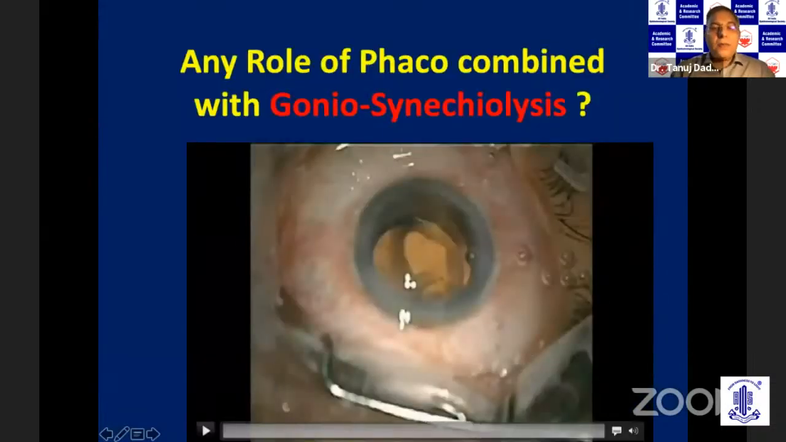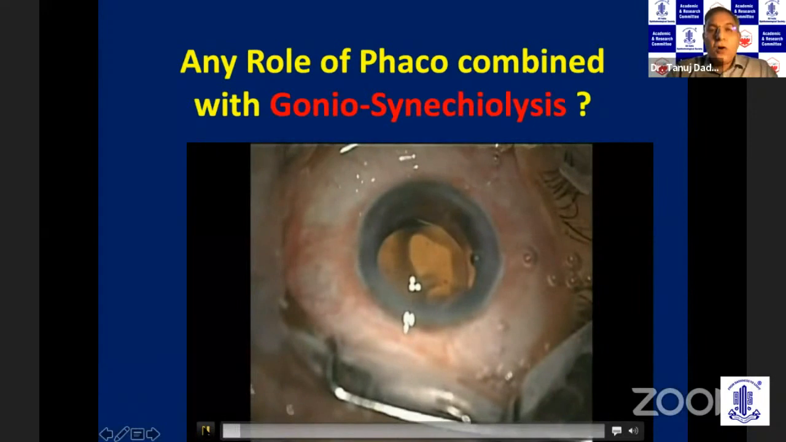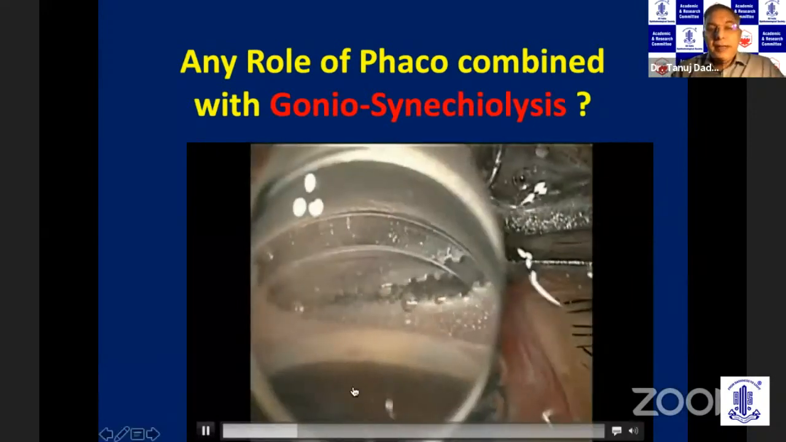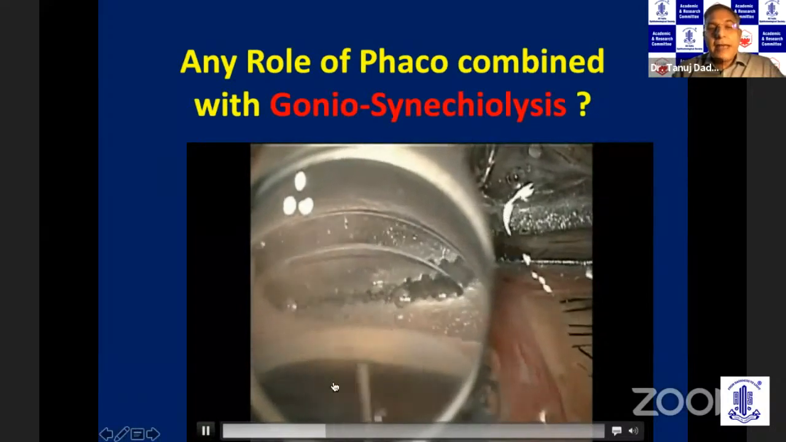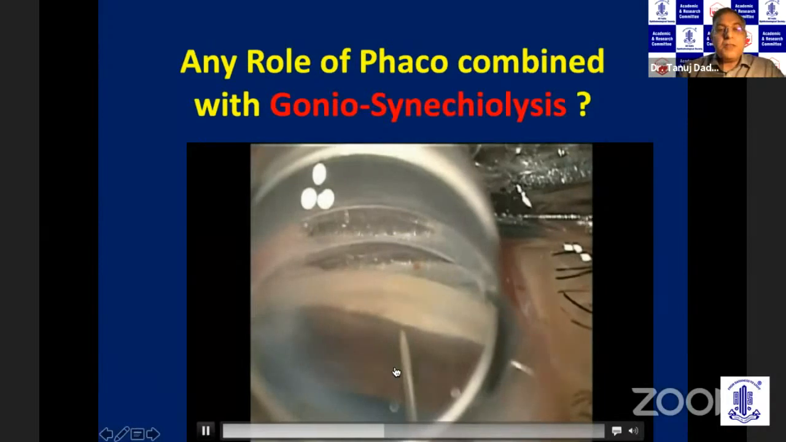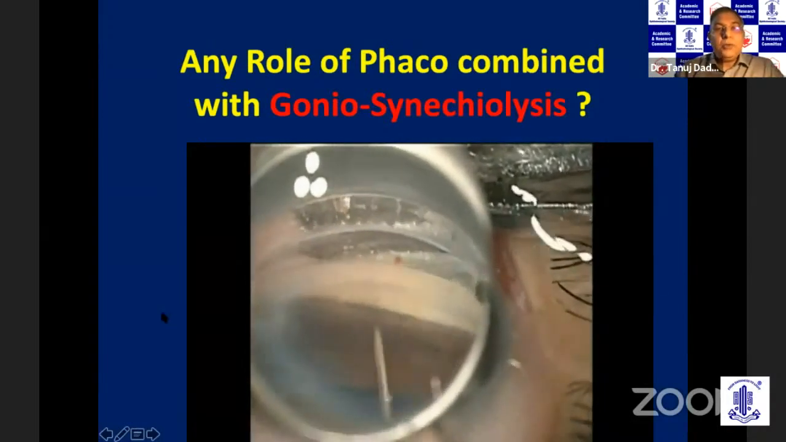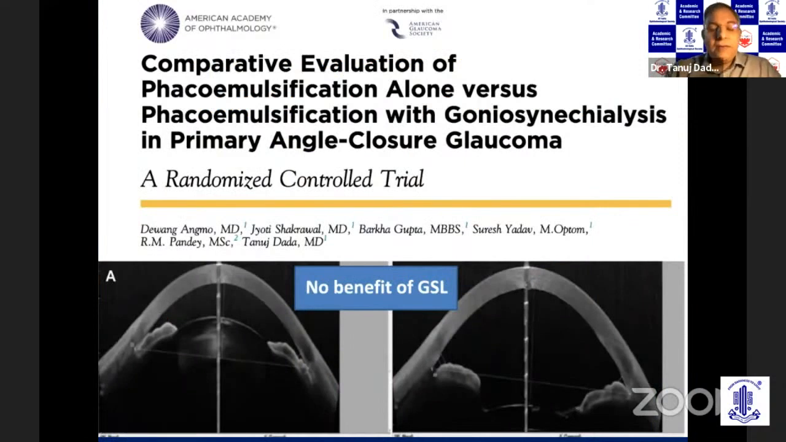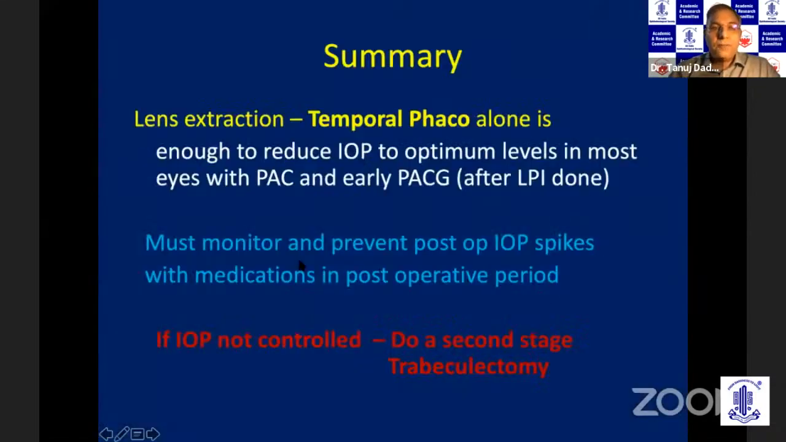What is the role of a new procedure called goniosynechialysis? Here, under the gonioscope, you take away the peripheral anterior synechiae from the area of the trabecular meshwork. This can be done with the viscoelastic or with the blunt spatula. So is there any role of goniosynechialysis? The answer is no. We found that there is no benefit of adding goniosynechialysis to routine phacoemulsification for angle closure.